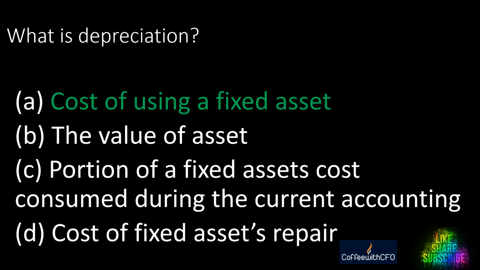Whatever the cost of the fixed asset got allocated in the lifespan of the asset is charged to the asset so that a separate fund, a separate account, can be developed. It helps in the restoration and replacement of the asset when the life of the asset finishes, and whatever the cost of the asset got consumed in the production cost. Right, guys?